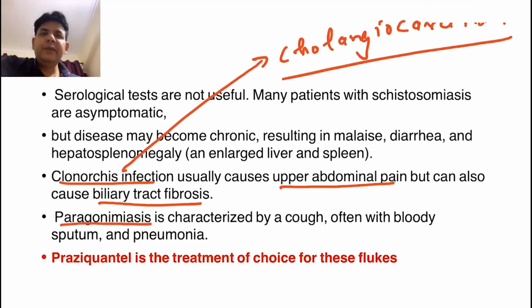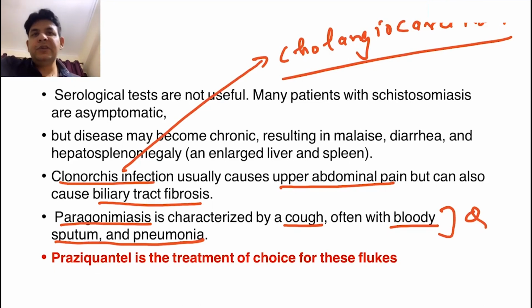Then another important fluke is Paragonimus westermani, which leads to the disease known as paragonimiasis, characterized by cough, often bloody sputum, and pneumonia. Another All India question of yesteryears. Paragonimus westermani, also termed the lung fluke, is associated with eating crab or even fish. It can lead to cough with bloody sputum and pneumonia.